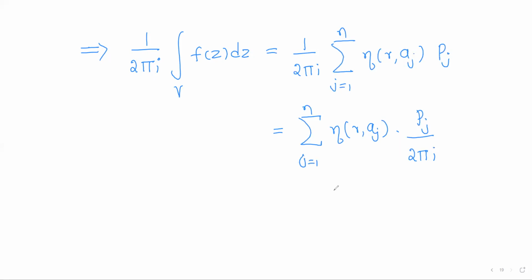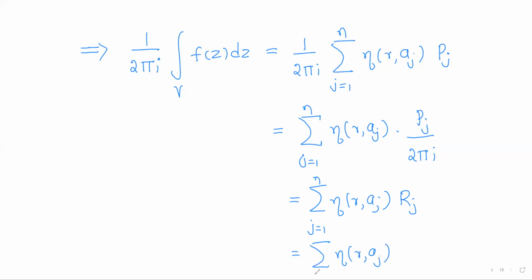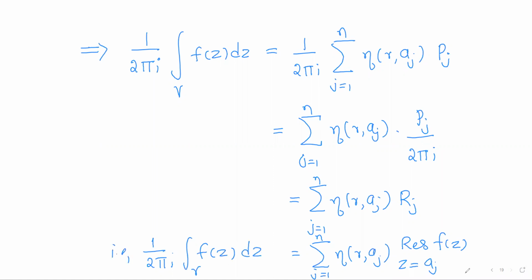Now for every j, pj by 2 pi i is what? It is Rj, right? Now what is Rj? Rj is the residue of the function f of z at the isolated singularity aj. So we got 1 by 2 pi i integral f of z dz over gamma equal to this one.